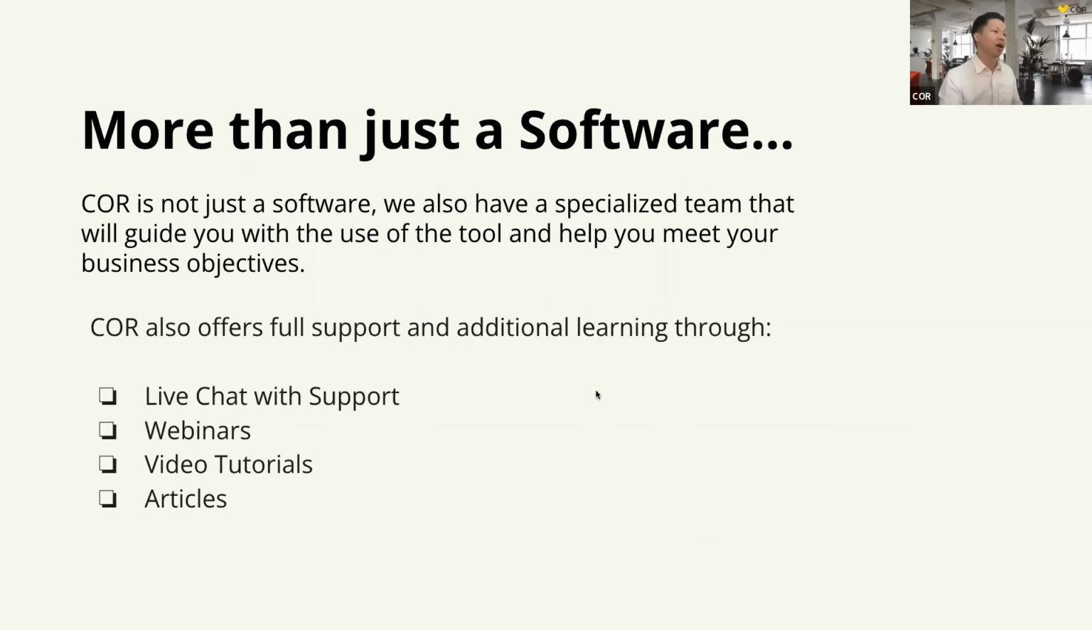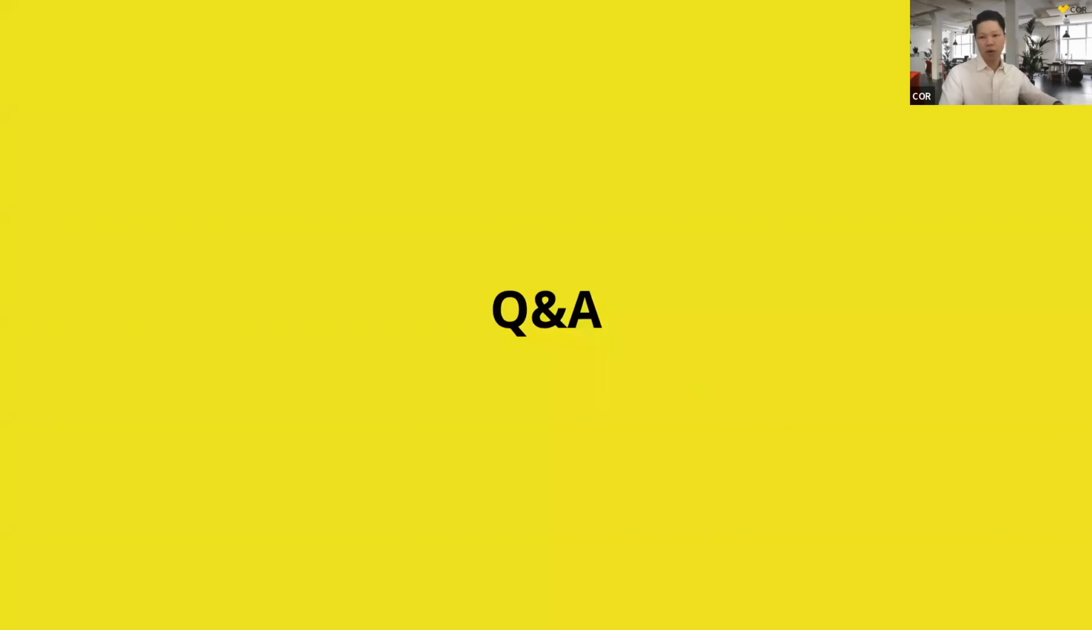The other support items we have for learning COR include live chat with support. There's a Core Academy button or a help button in the platform for you to access immediately. We also have webinars like these, and video tutorials on Core Academy, our resource center. And of course, we have a lot of articles, blogs and case studies that you can access in the platform as well. Okay, now it's the part of the session where we will jump into the Q&A.